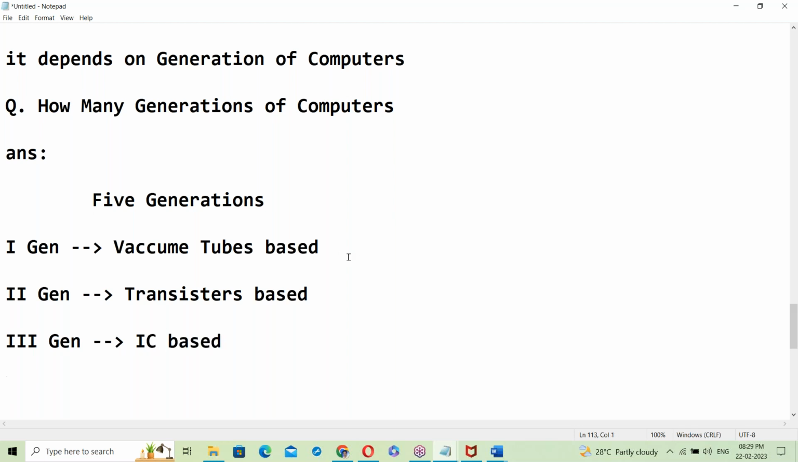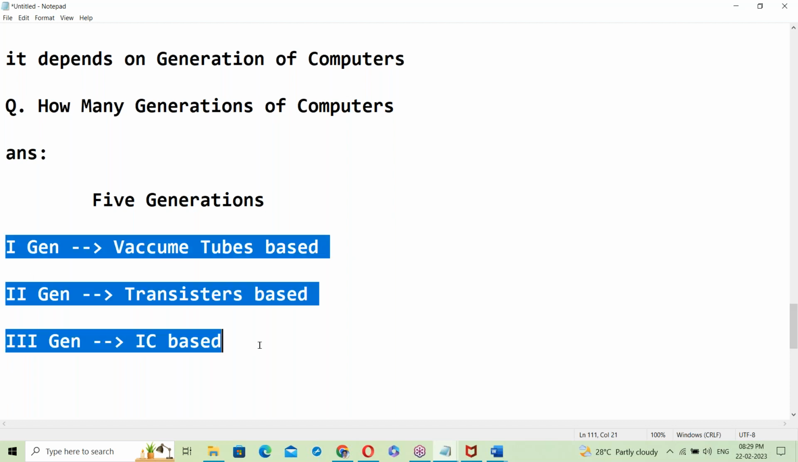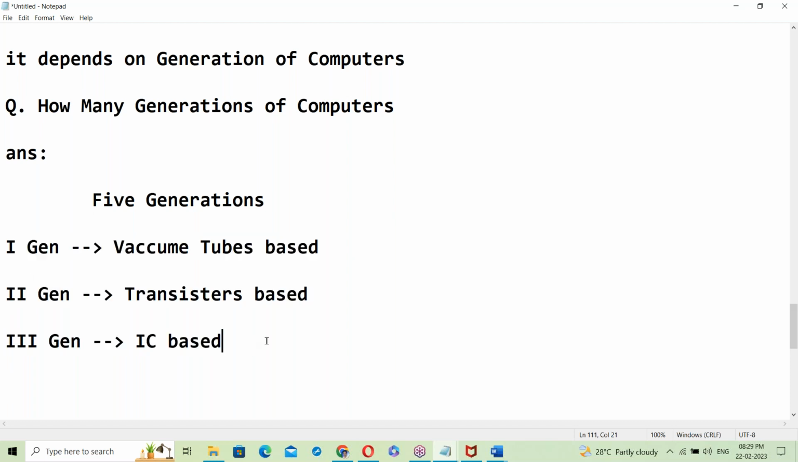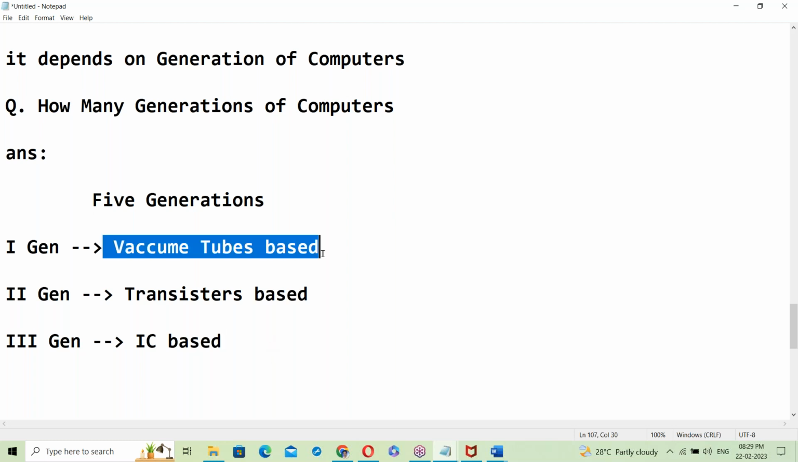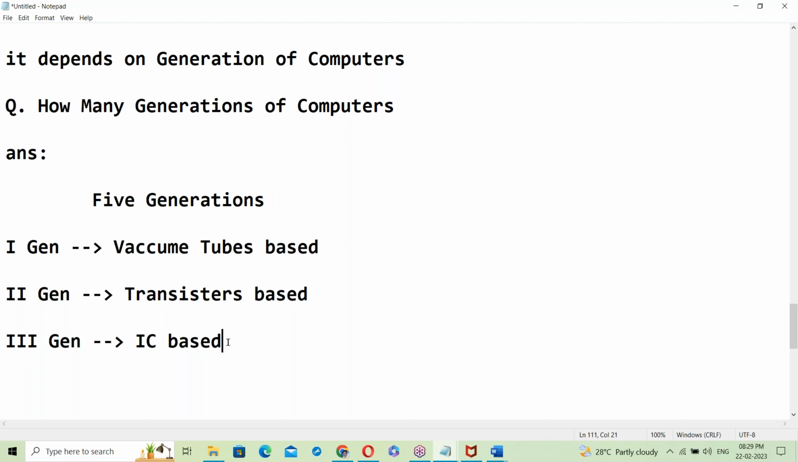Yes, this is an electronics subject. We have one such subject in our engineering, computer science engineering also. Yes, vacuum tubes, transistors, IC based integrated circuits. Next, the fourth generation is processor based. Now this is the present generation.